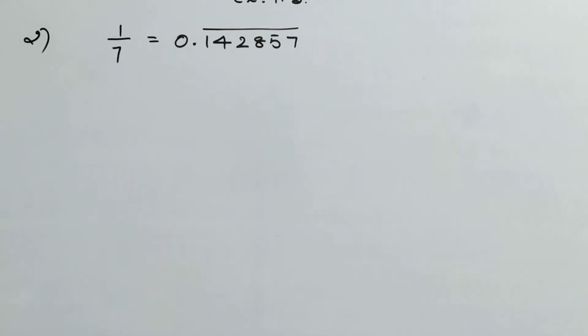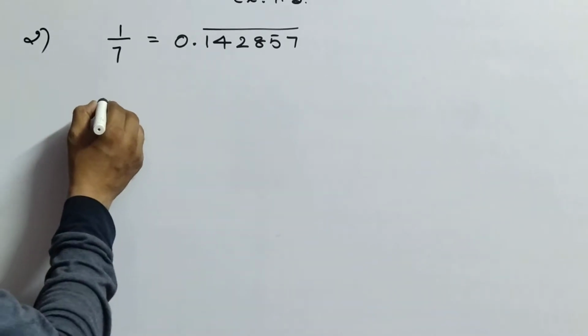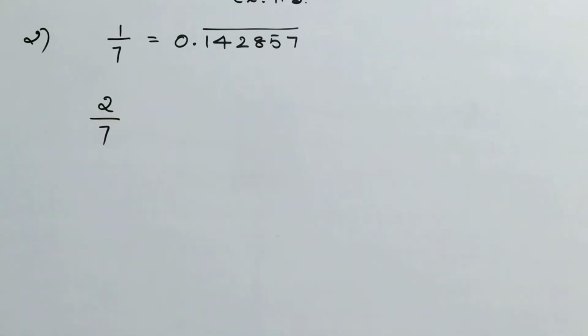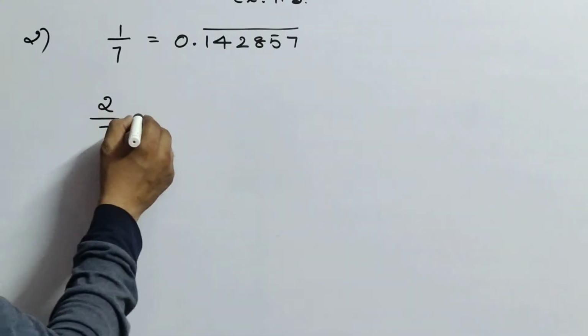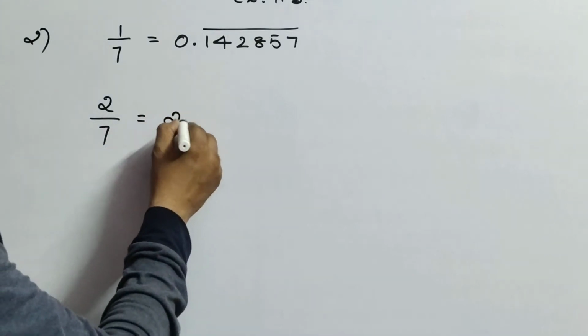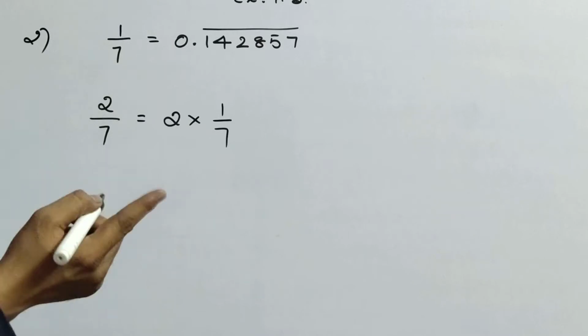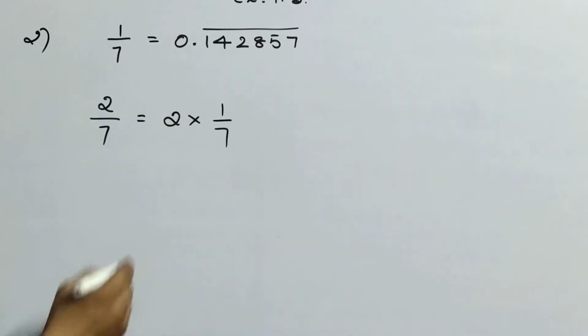Now the question asks us to find 2 by 7, 3 by 7, 4 by 7 and so on. I will give you one example of how to find 2 by 7. That means 2 by 7 can be written as 2 into 1 by 7.